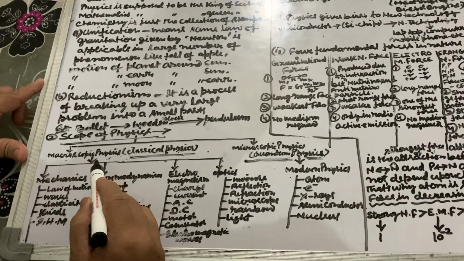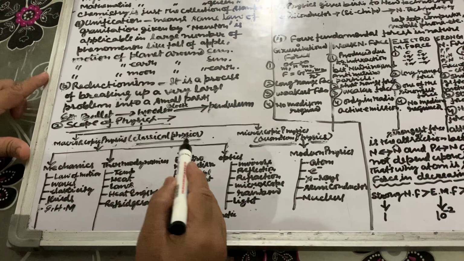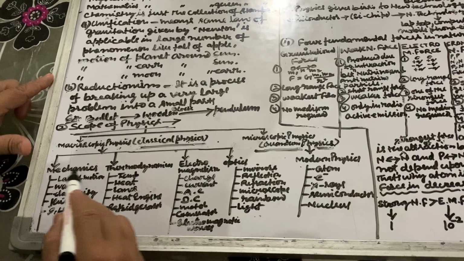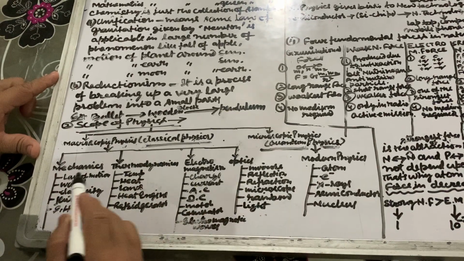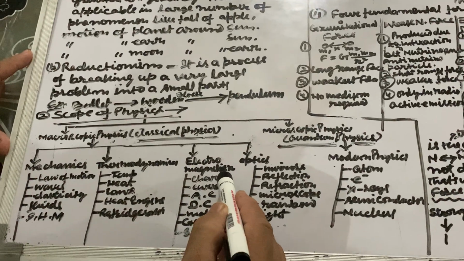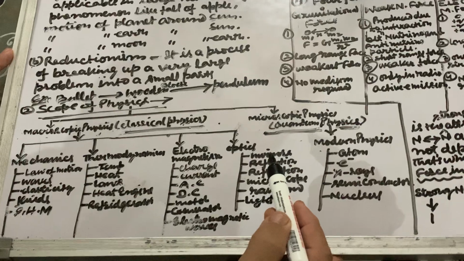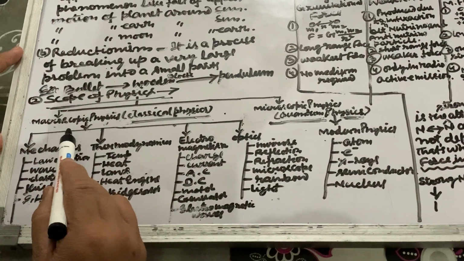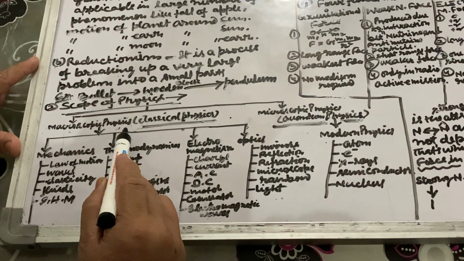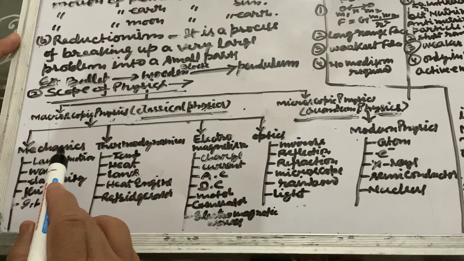Now this macroscopic physics or classical physics is subdivided into four categories: mechanics, thermodynamics, electromagnetism, and optics.